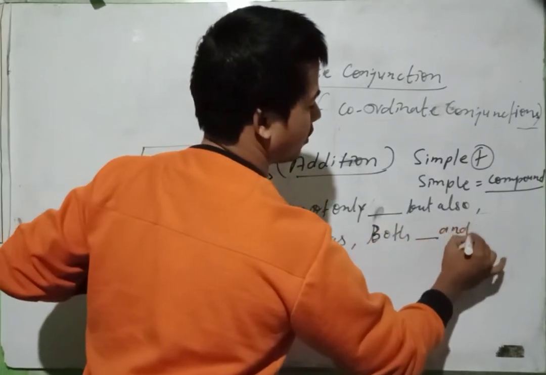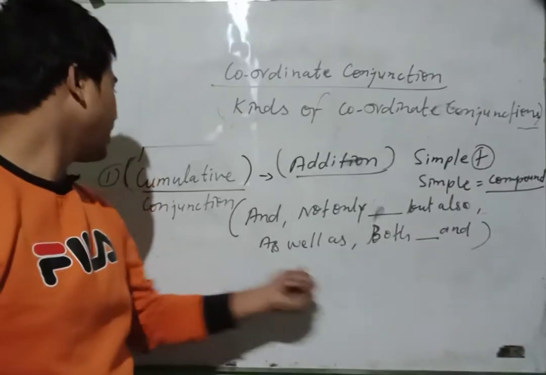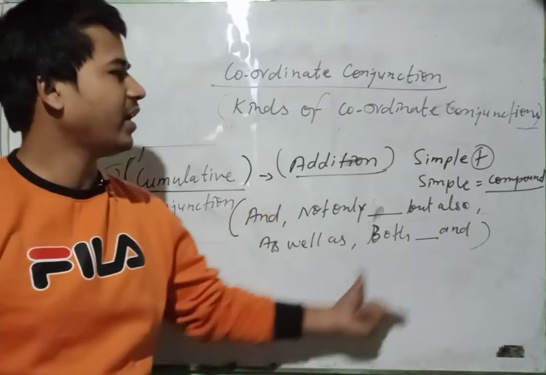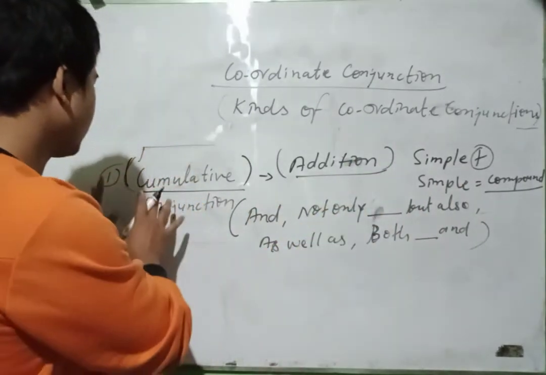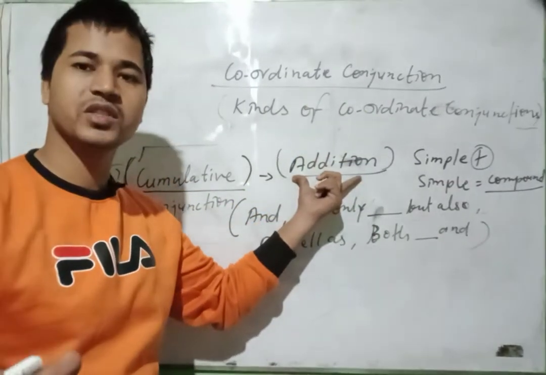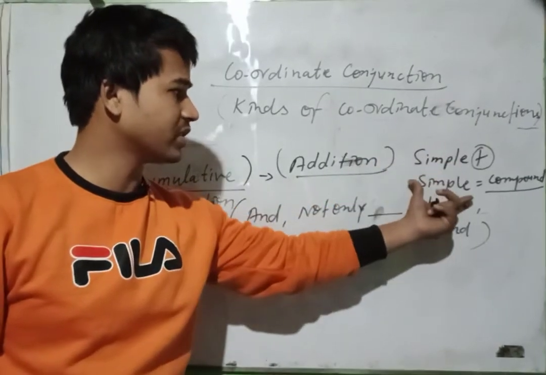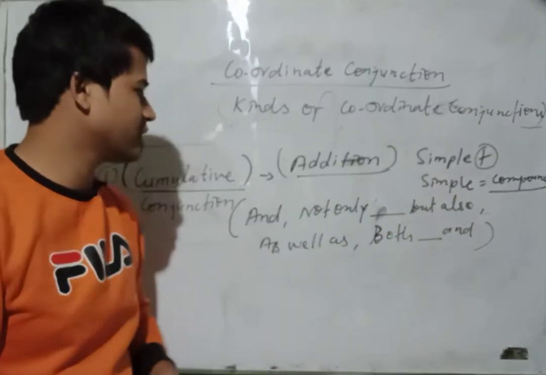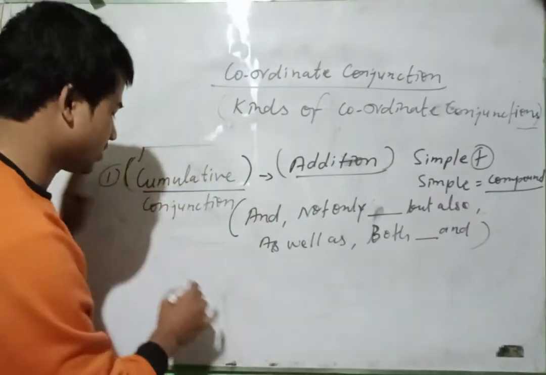And these words are called addition, and you know very well addition is also the meaning of conjunction. Cumulative is the first part of coordinate conjunction. It has the expression of addition, and it always adds two simple sentences. With the help of and we can make more sentences.